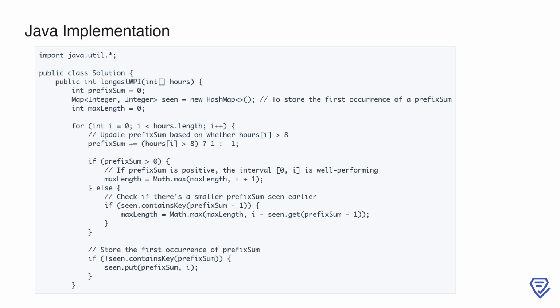Otherwise, we check if there exists a smaller prefix sum that was previously seen and is one less than the current prefix sum. If such a value exists, it indicates that a well-performing subinterval ends at the current index, and we calculate its length by subtracting the index of this earlier prefix sum from the current index. We then update max length accordingly. Finally, if the current prefix sum has not been encountered before, we store its first occurrence in the seen map to ensure we always have the smallest index for future calculations.